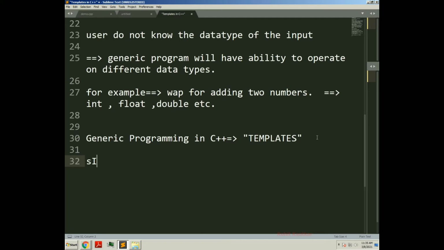You will write a single program, or a single function. This single function will be called a generic function, or a generic class.